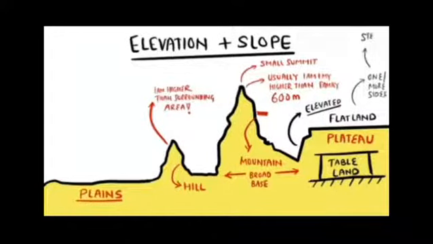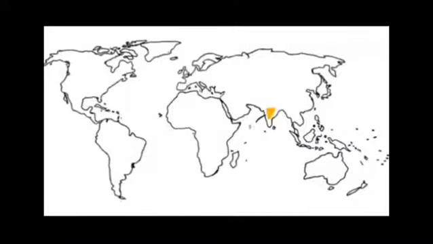Height may vary from a few hundred to several thousand meters. The Deccan Plateau is the oldest plateau of Asia, and also the Tibetan Plateau is the highest plateau in the world.